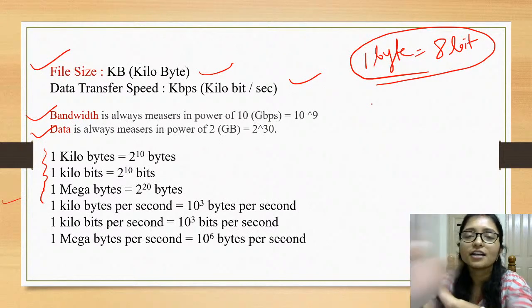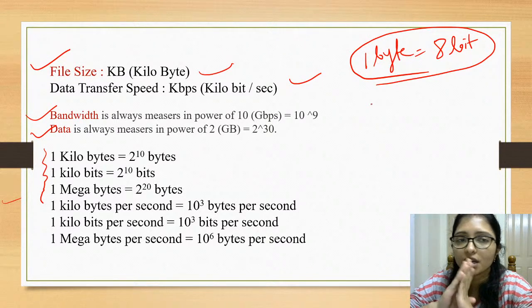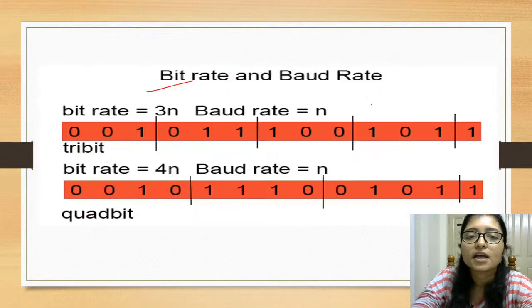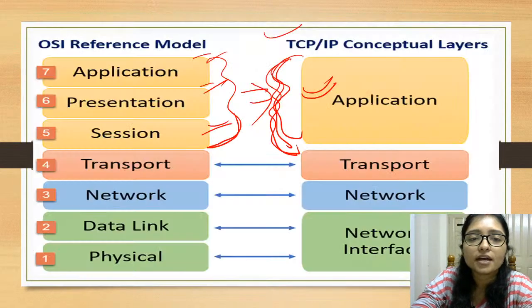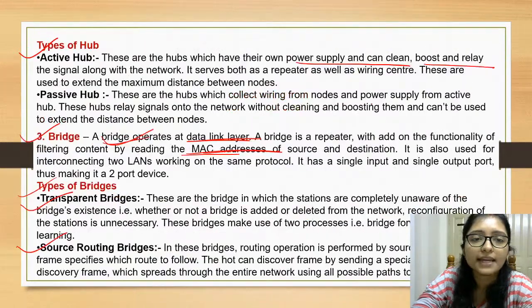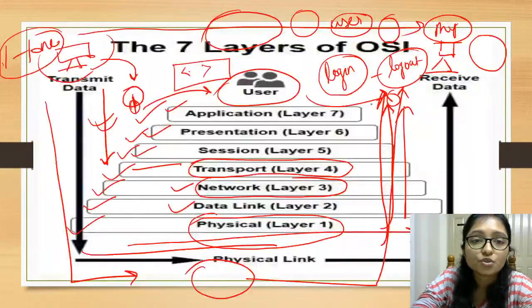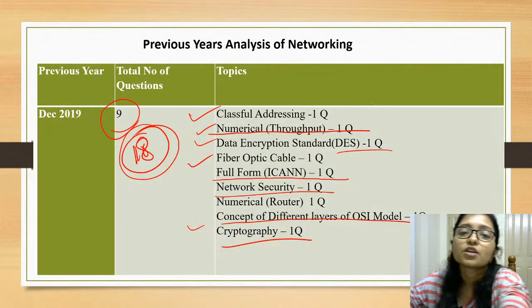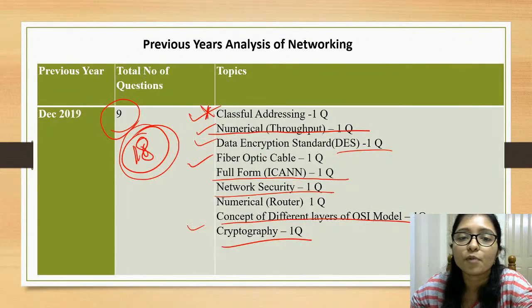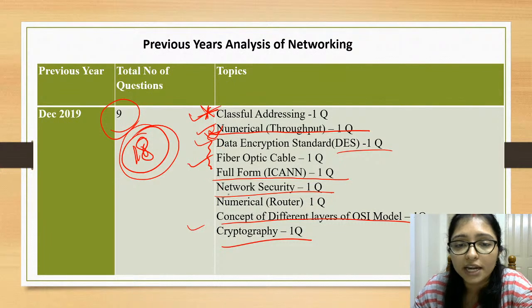So tomorrow we will do the numerical on flow control, then we will do the subnetting concept. Whatever topic is remaining, we have to do the planning. See how many slides I have completed today. Class full addressing is very important, we have to do it. Tomorrow we will do numericals, it will take 2 days, flow control and numericals.